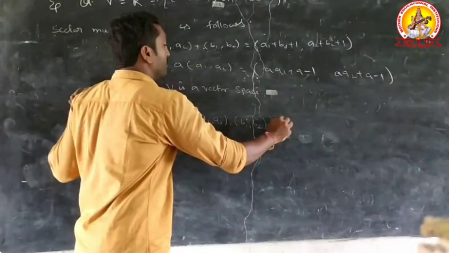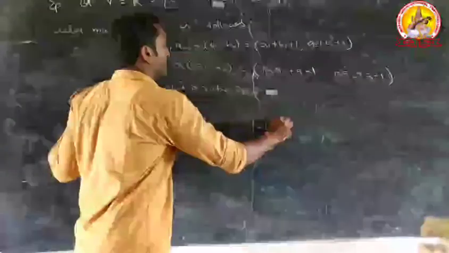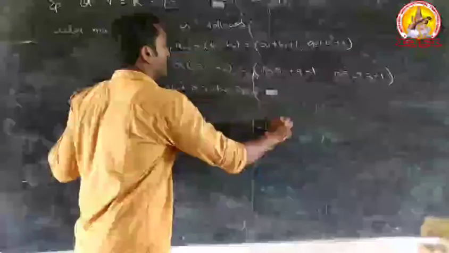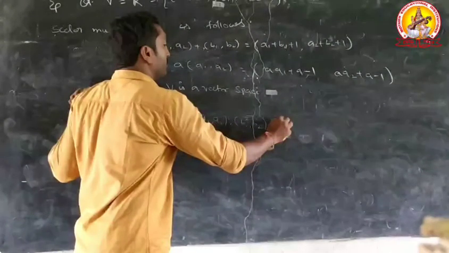The final condition is, let 1 belong to F and (a1, a2) belong to V. 1 into (a1, a2) equals (a1, a2): 1 into a1 plus 1 minus 1, 1 into a2 plus 1 minus 1.